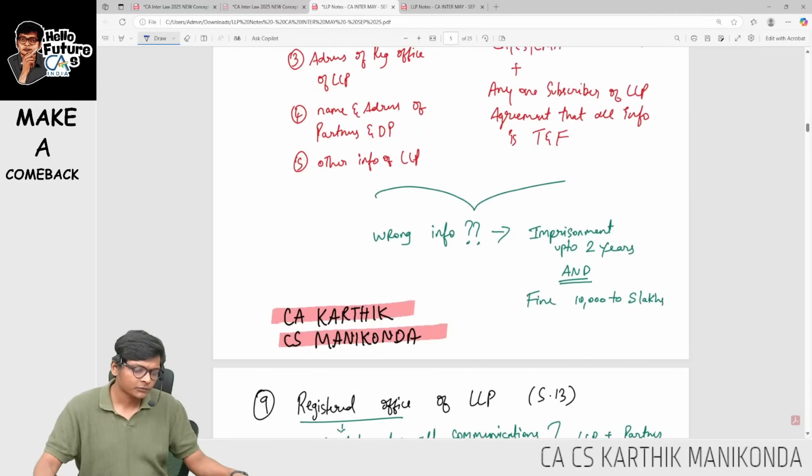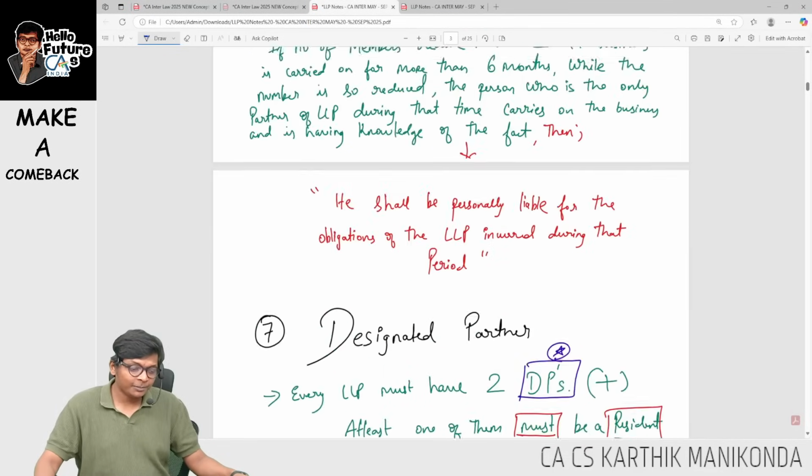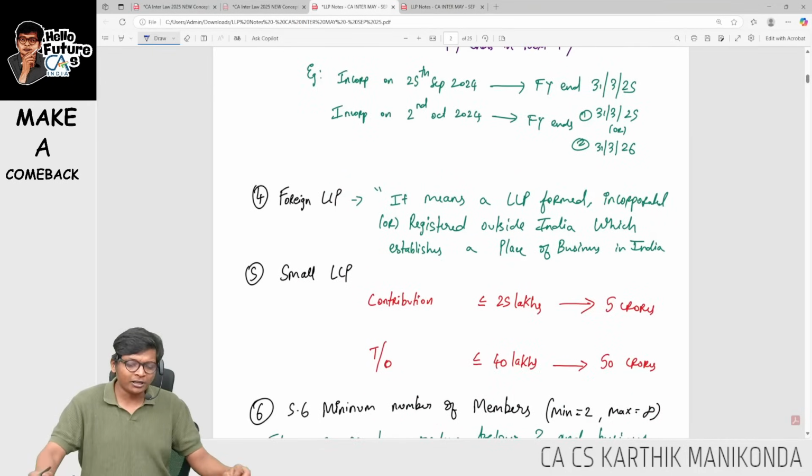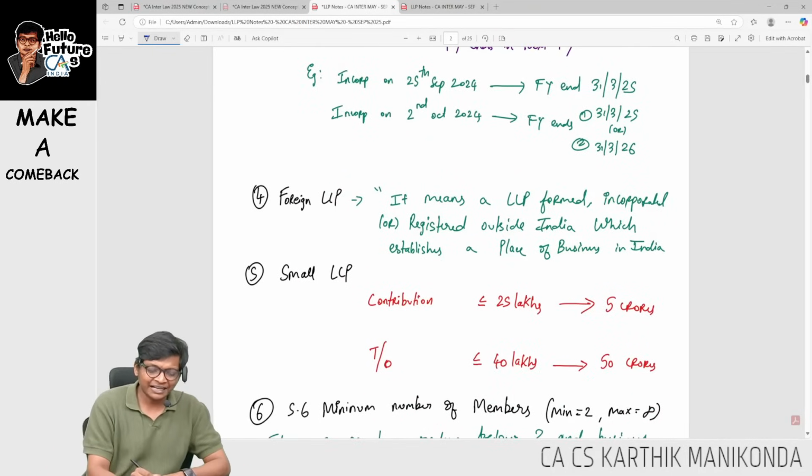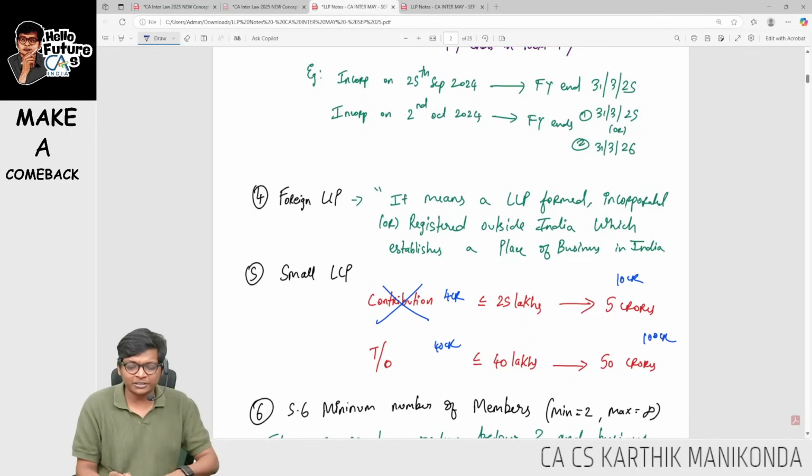Next, small LLP, just like how we have small company, the small LLP limit is important. In company we had capital, which is basically 4 crores, and turnover we had 40 crores. In company we'll have 10 crores and we'll have 100 crores as upper limits. Same thing over here. Instead of capital we'll have contribution over here. So I should not strike it. Contribution is the important one.